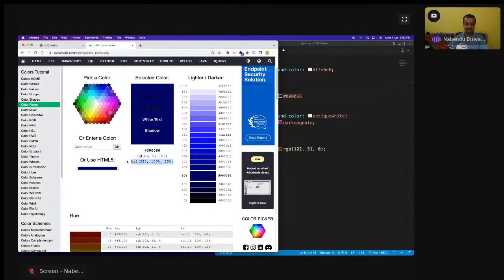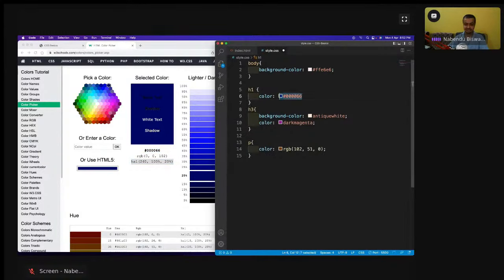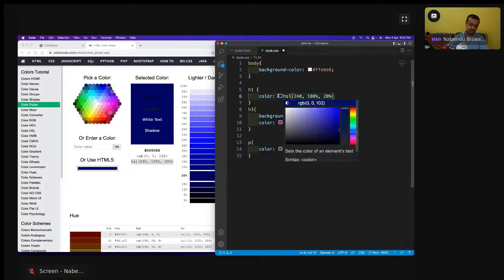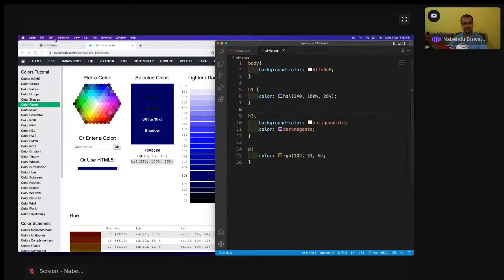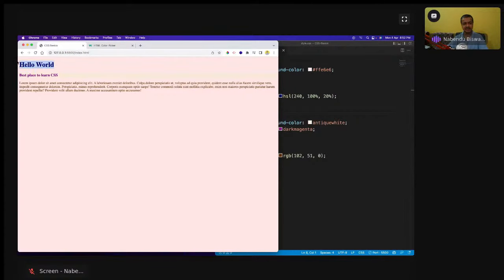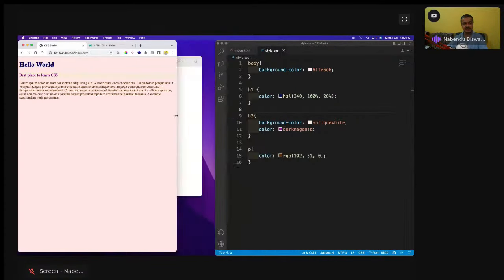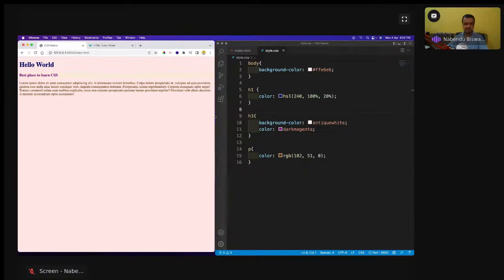I will give this HSL. See, all the codes are displayed. Okay, I'll save it, and it will show me this color. Okay, that is done. So this is all about the color system.